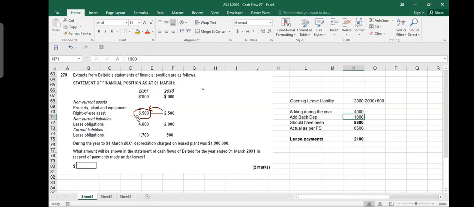And after depreciation, it is 6.5. If there had been no depreciation, this would have been a bigger number. So actually what I got, the plant, I got much more value. I just did not get 4,000. Actually, the asset which I got is 5,800. I got 5,800 worth of new asset. Do you understand my point?